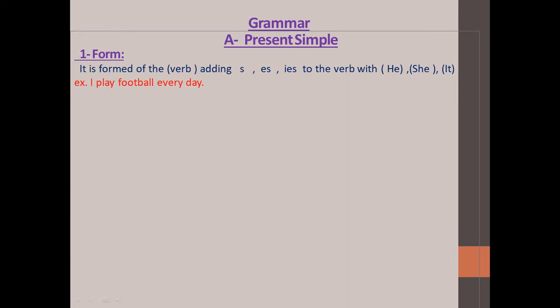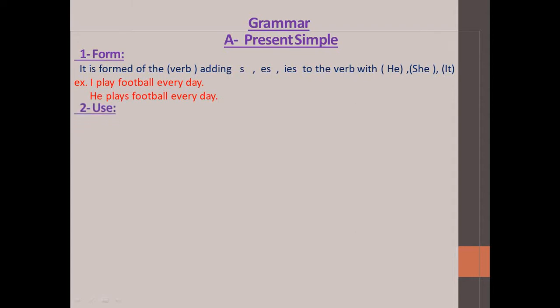Example, I play football every day. Okay, my dear students, where is the tense here in this example? Yes, very good, excellent, play. So this is the verb. We can't add s here because the subject is I, I play. Okay, another example, he plays football every day. So the verb here, plays, we add s because the subject is he.